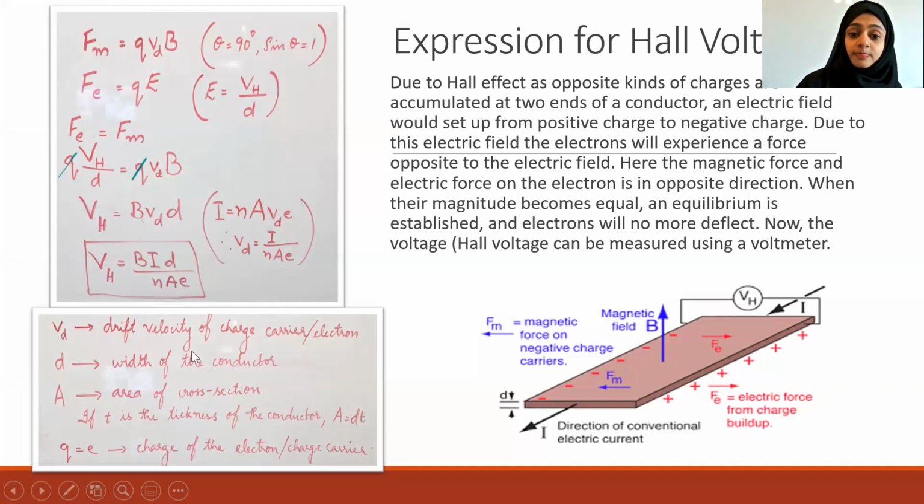I just want to ask you, what is N? I haven't given it here. Who can tell me what is N? What is N? Number of electrons per unit